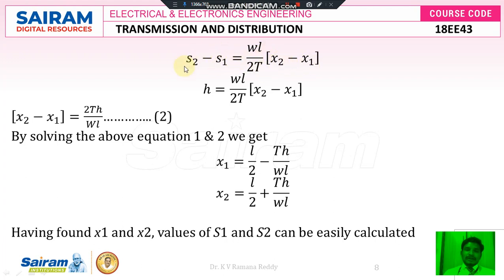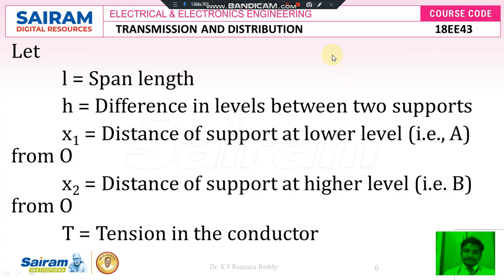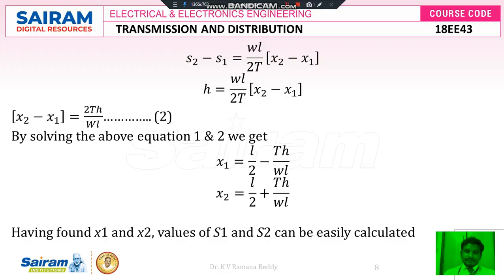As we know already, the difference of these two sags is nothing but the height, that is h, from the given figure. Here we can notice that h is the remaining height, the difference we notice between the tower A height and the tower B height. Next, I would like to write in place of S2 minus S1 that is equal to small h. Therefore small h is equal to WL by 2T of (x2 minus x1).